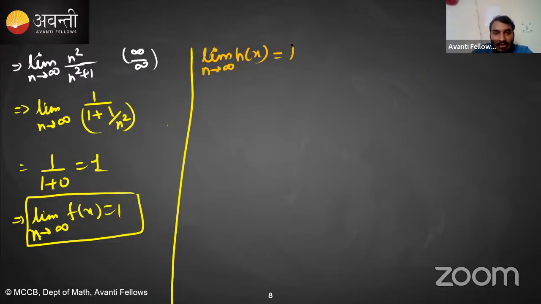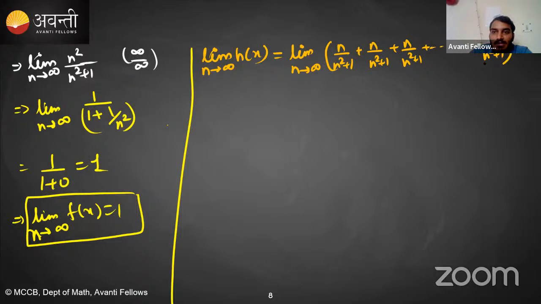How much is it? It is nothing but the limit as n tends towards infinity. What is h of x? n upon n square plus 1, plus n upon n square plus 1, plus n upon n square plus 1, up to n upon n square plus 1. Clear? How much is it? It is the limit as n tends towards infinity.